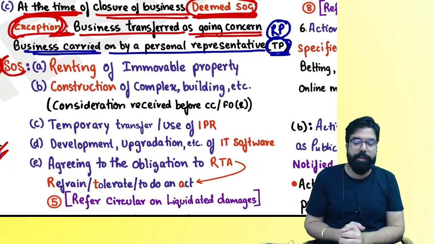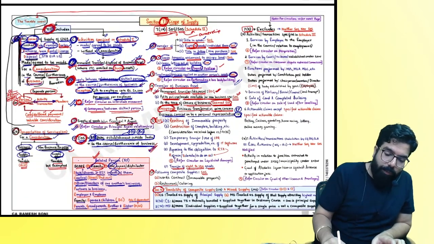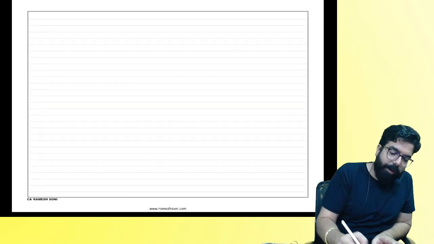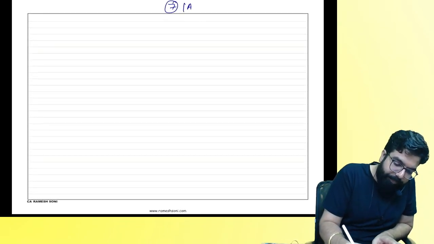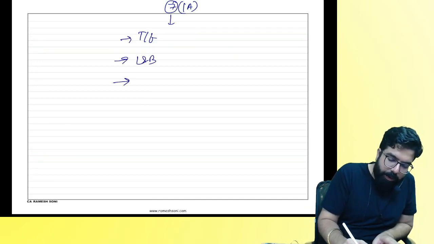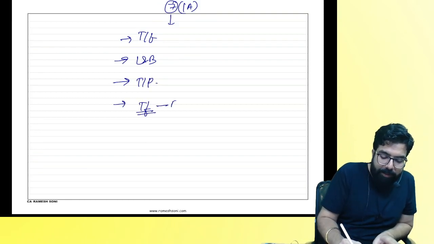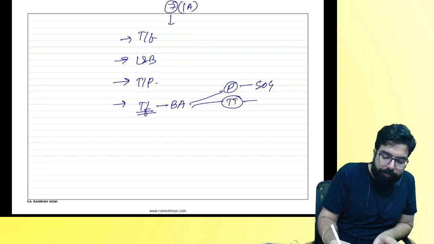Are we all clear with this point? Can I go ahead? Now, tell me one thing. What did I teach you in section 7, 1A? Transfer, I taught you. Second one, land and building. Third one, treatment, or fourth one, transfer of business, permanent transfer, temporary transfer.